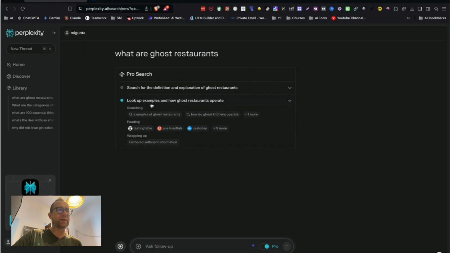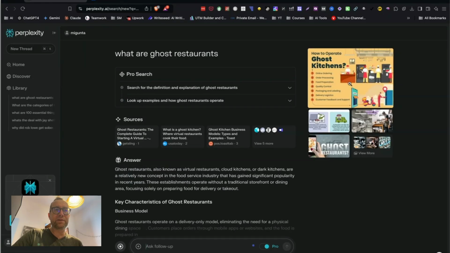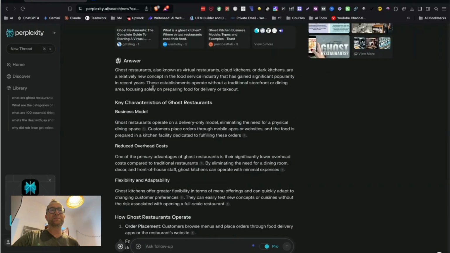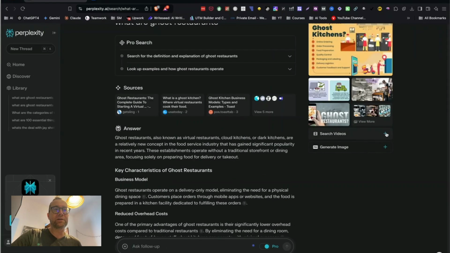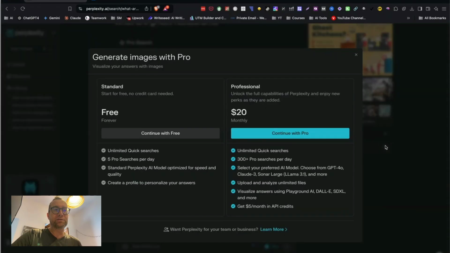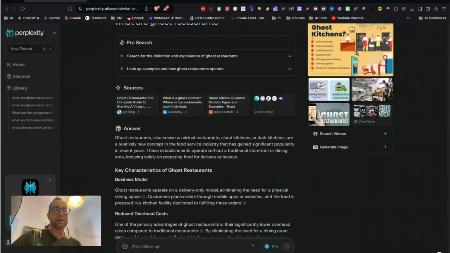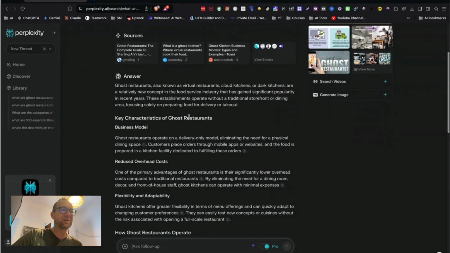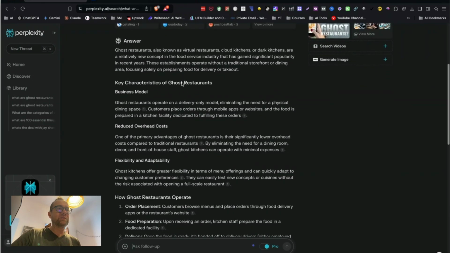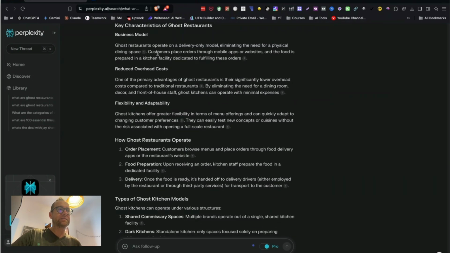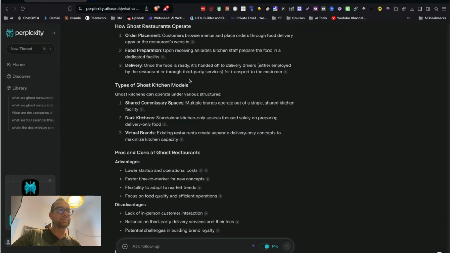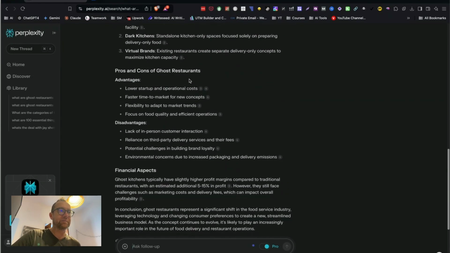So you can see right here, it's looking up different examples, and it's even pulled up some images. So this also is really great when you're doing your faceless documentary. You can pull some of these interesting images out of here. You can also search for videos, and with Pro, you can generate images right here based on this, which is pretty cool. So basically what I'm going to do is look at this, and basically ghost restaurants are delivery and they reduce overhead space. And so this gives me a lot of information.